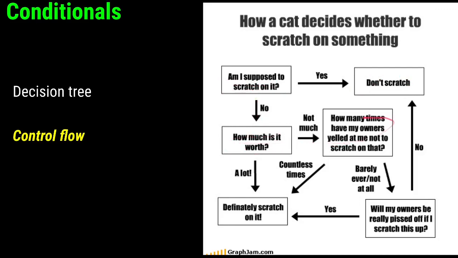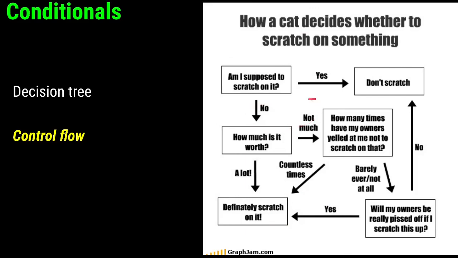If it's not much, how many times have my owners yelled at me not to scratch on that? Countless times, definitely scratch on it. Barely, not ever at all. Will my owners be really mad if I scratch this up? If they say no, don't scratch. But if they say yes, definitely scratch on it. And there's a whole bunch of these little funny memes and stuff out there. But that's the idea of conditionals.